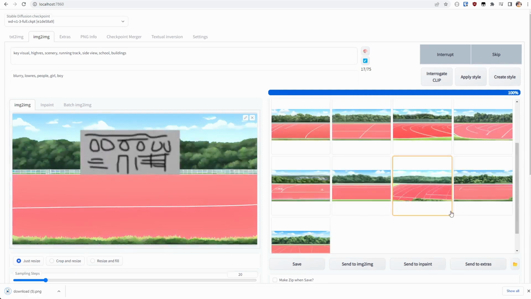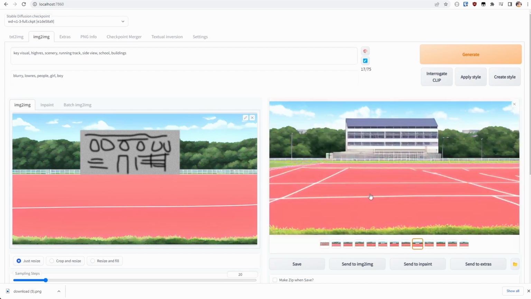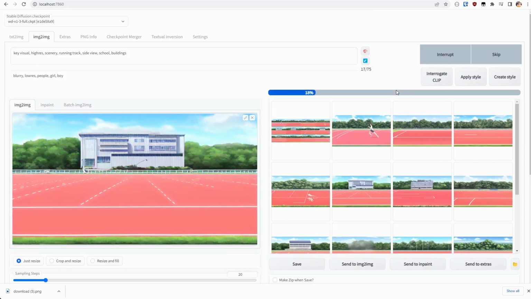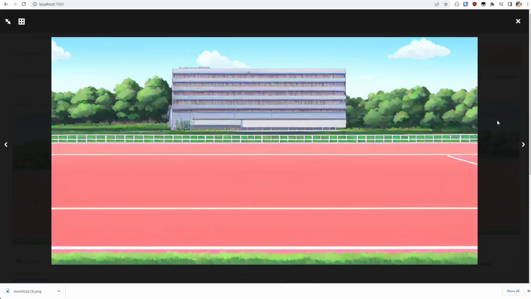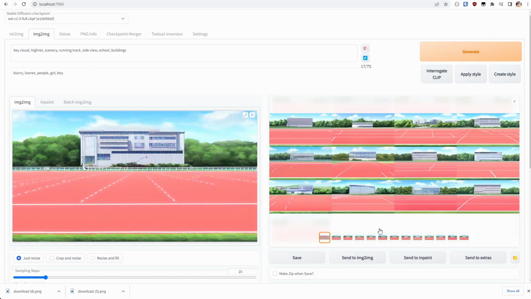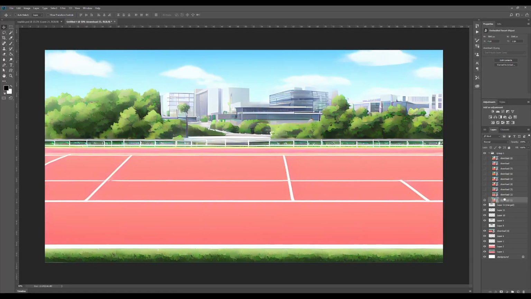After that, I've just added some additional noise using the Photoshop noise filter, and then did a quick blur of the image. It's a good idea, if you've got a really simple shape like this, to add a bit of noise. The reason is that without it, the AI can sometimes struggle to add detail, even at a higher strength. So now we have some images that we can work with.